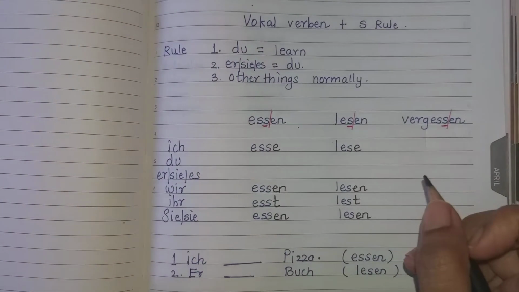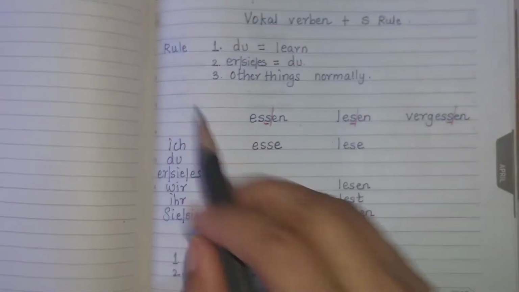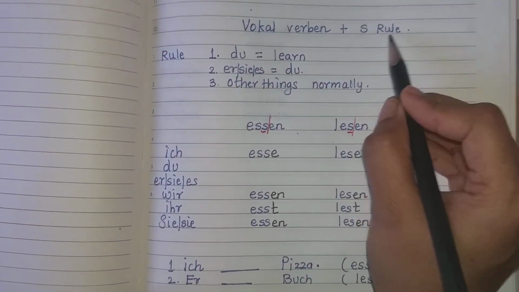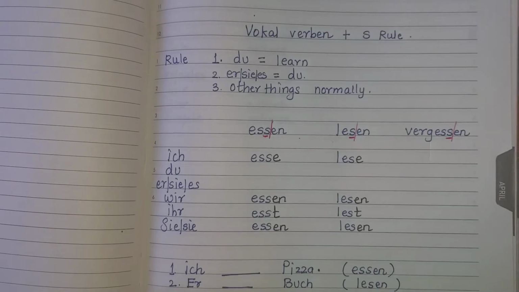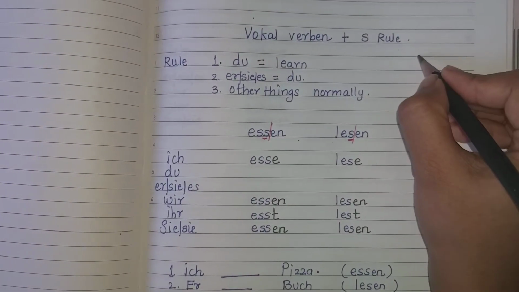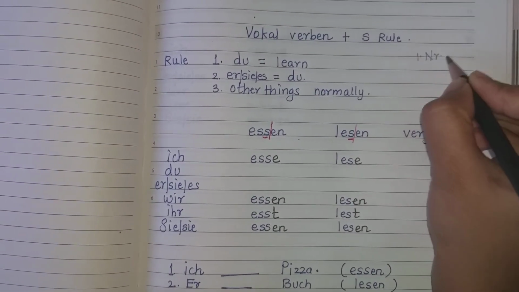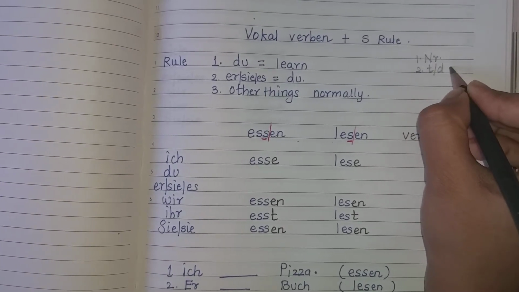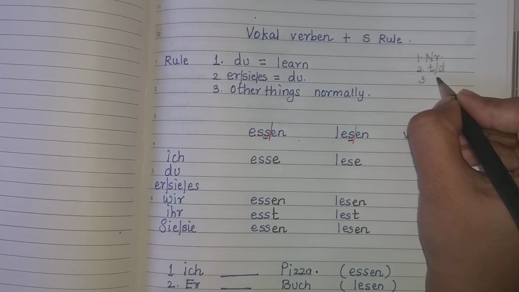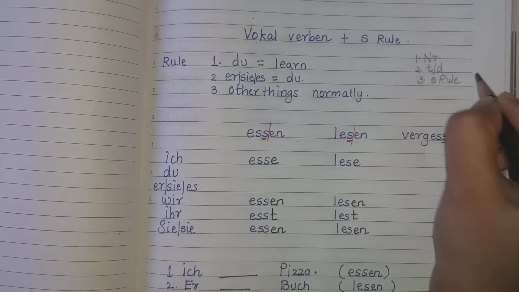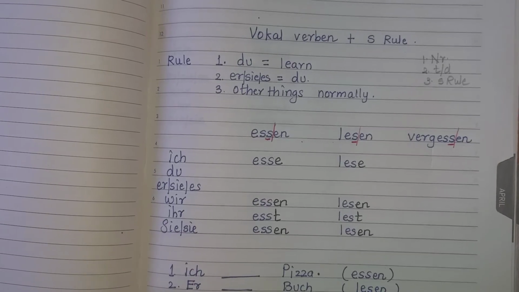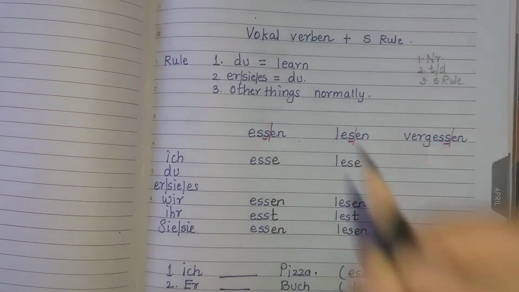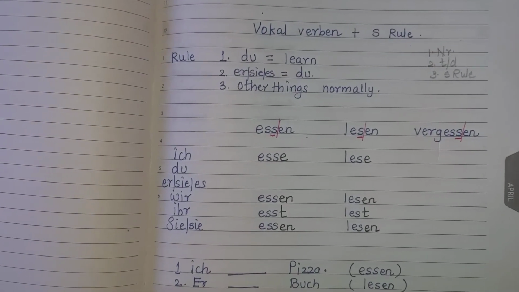Students, so now we will see the topic of verbs, that is a grammar topic, vowel verben plus S rule. Till now you have only seen the first one, the normal rule. I am writing short forms. Second, I taught you the T/D rule. Third, I taught you the S rule. For revision, please go to the videos and revise all these three rules first and then come back to this rule to understand it much better.